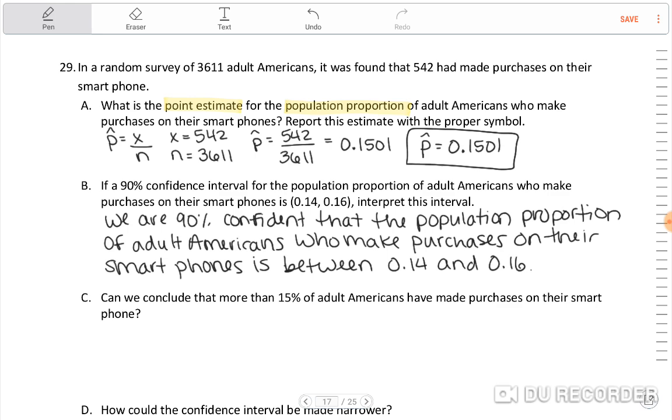I will say that I think this is like a super low number. I feel like this is not accurate. I mean, I feel like everybody makes purchases on their smartphones. I don't know, just saying. But at any rate, this is what the data found, right?